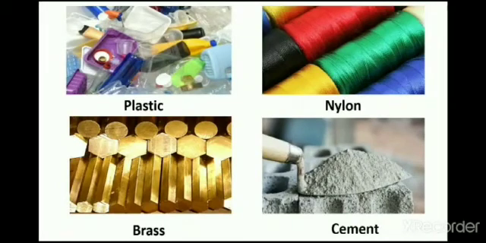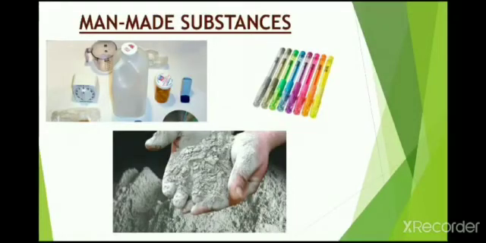Do we find plastic, nylon, brass, or cement in nature? No, we do not find plastic, nylon, brass, or cement in nature. They are all man-made substances. Next is man-made substances.